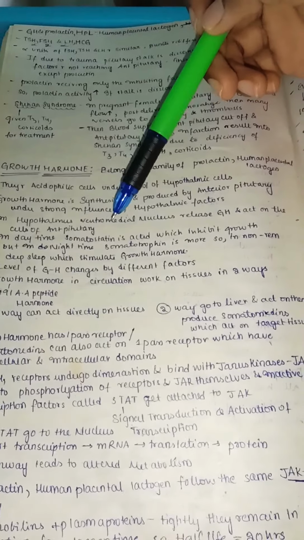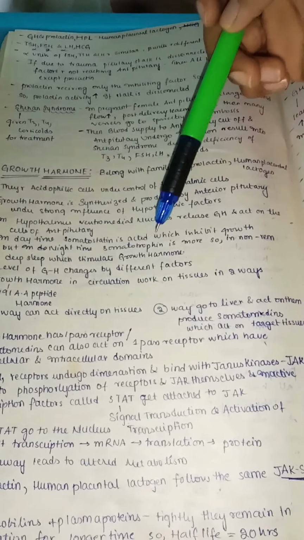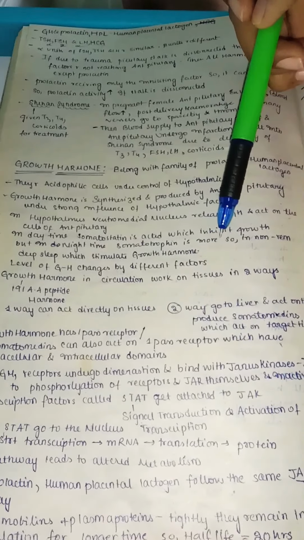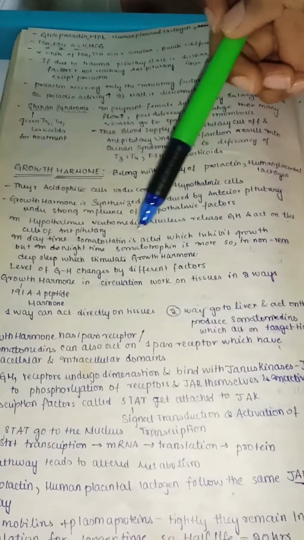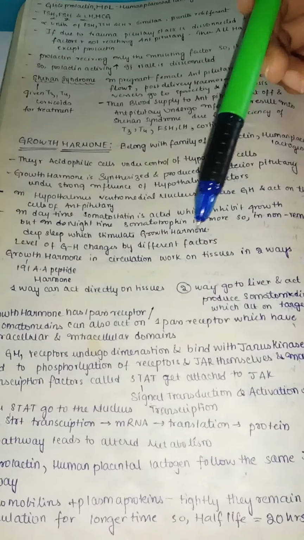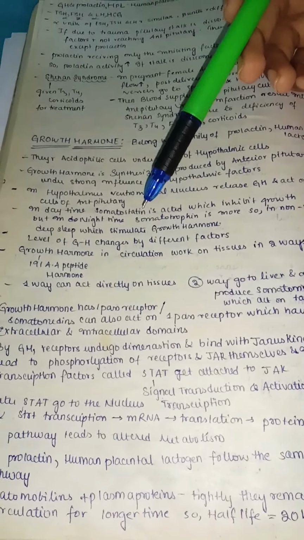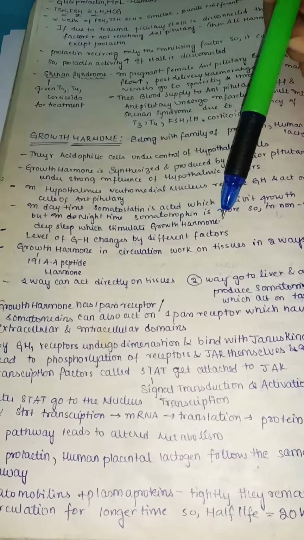In the daytime, somatostatin is active, which inhibits growth hormone, but at night time somatotropin is more, especially in non-REM sleep, deep sleep, which stimulates growth hormone. So when a person is in deep sleep, they have a lot of growth hormone, but in the daytime there is somatostatin, which inhibits the formation of growth hormone. So the level of growth hormone changes by different factors.